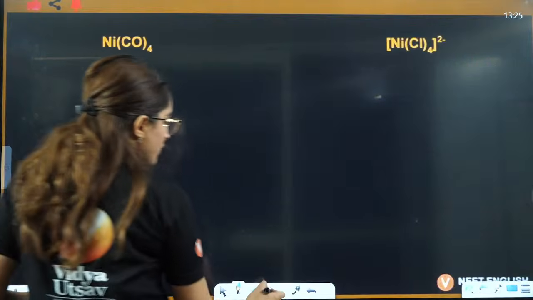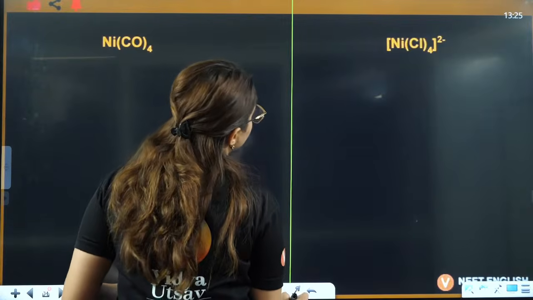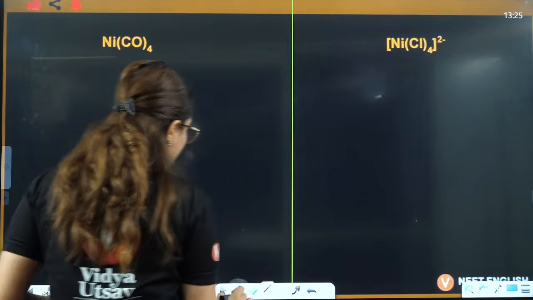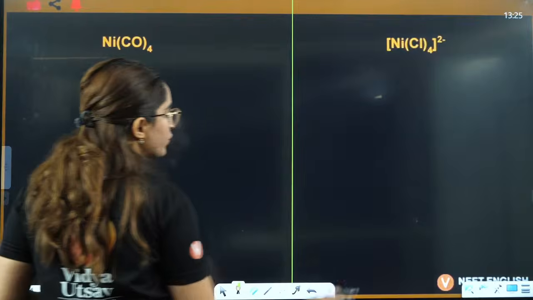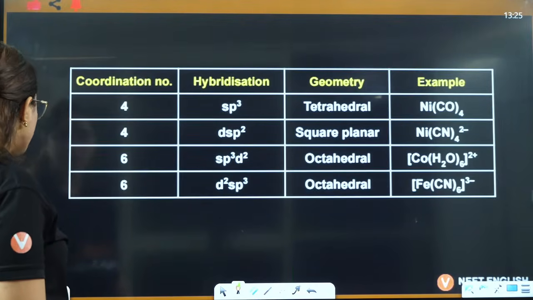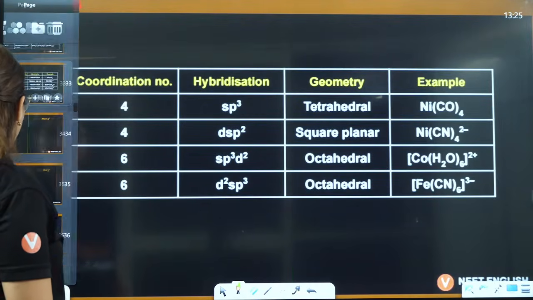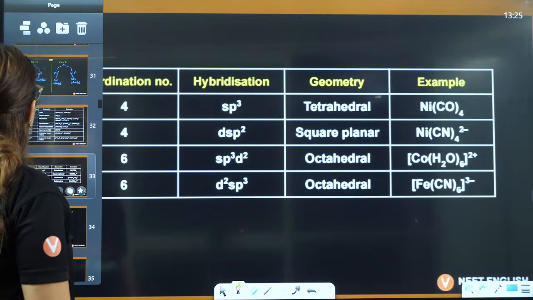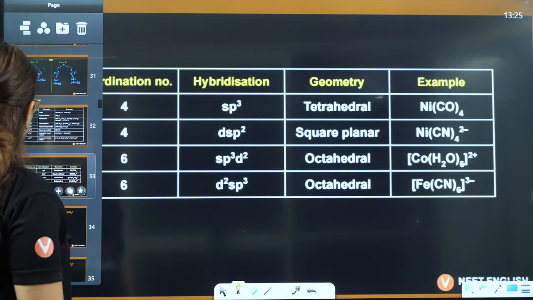So you need to understand the steps here, right? And before understanding the steps, there is one thing that you should know.